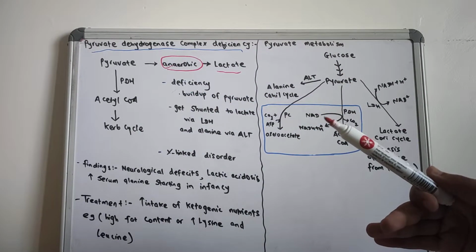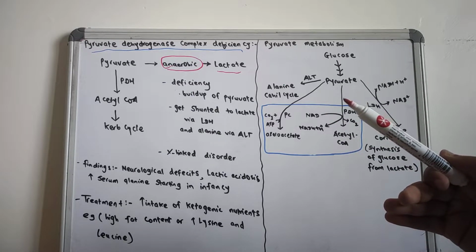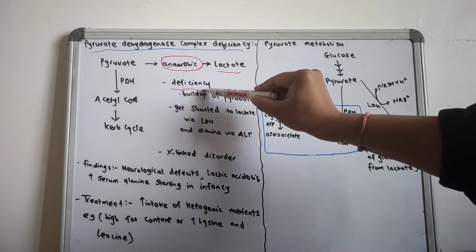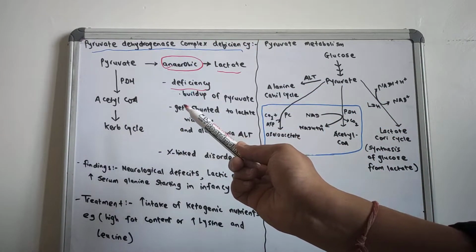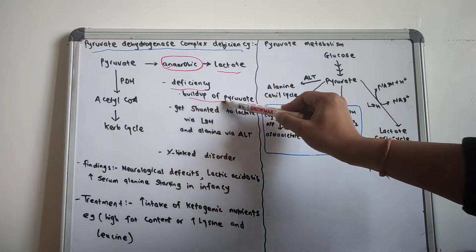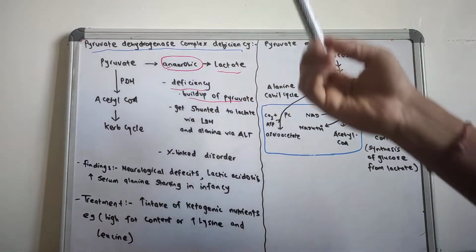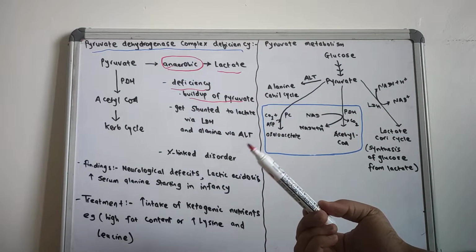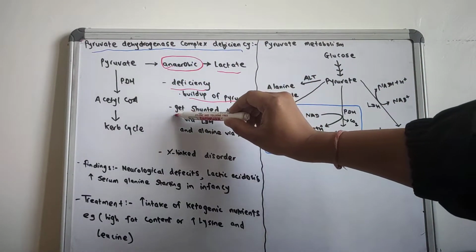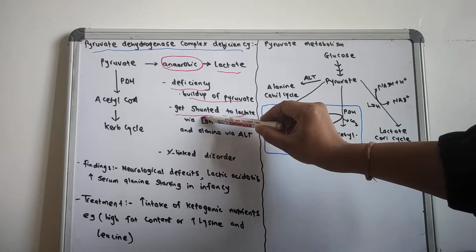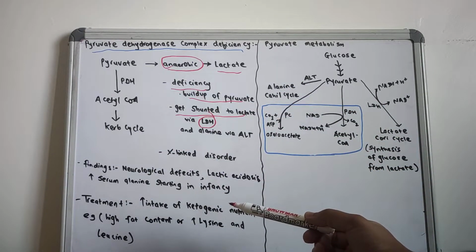So what happens if there is deficiency of pyruvate dehydrogenase complex? If there is deficiency, then the pyruvate will not be metabolized to acetyl coenzyme A, and there will be a buildup of pyruvate because it will not be utilized. That buildup of pyruvate will get shunted to lactate via the lactate dehydrogenase enzyme.